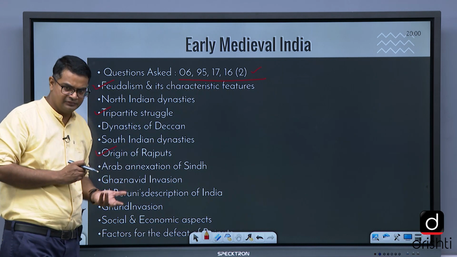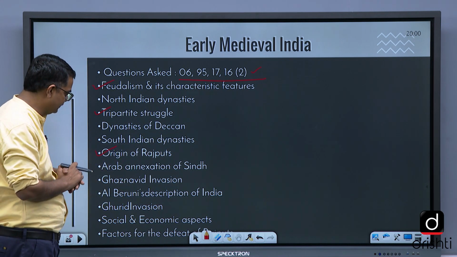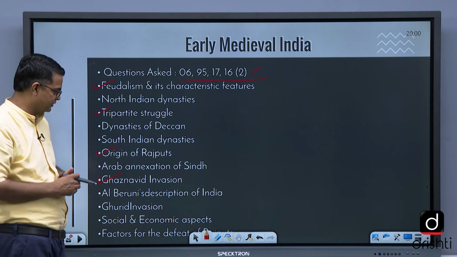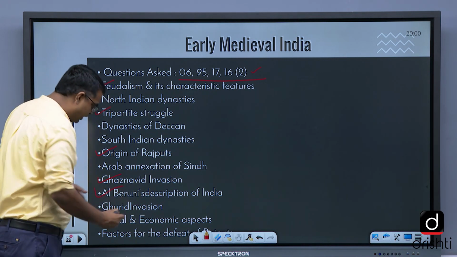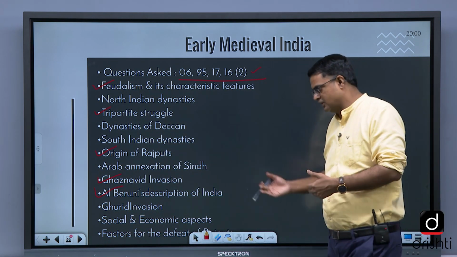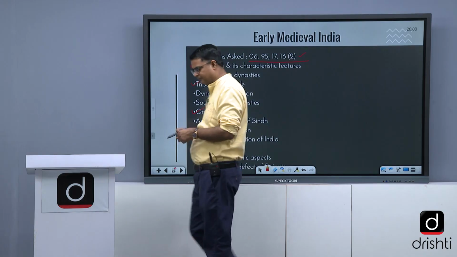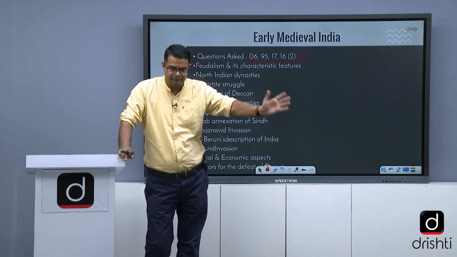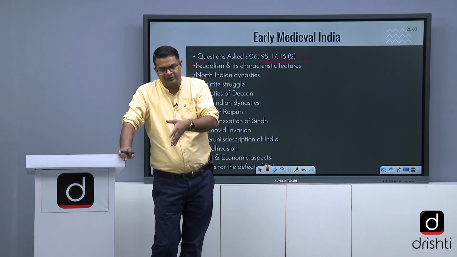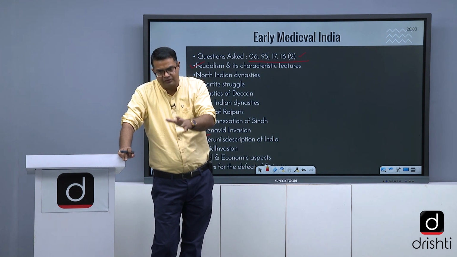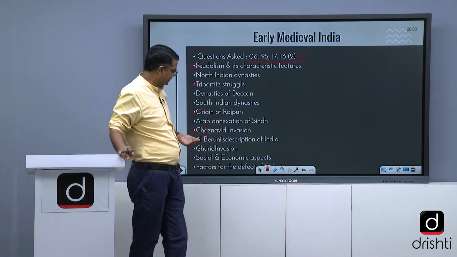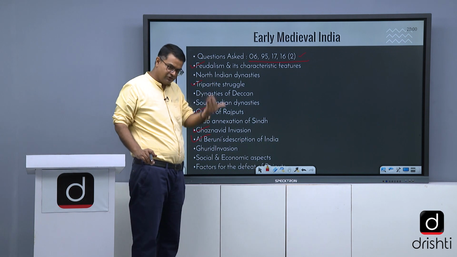Arab annexation of Sindh, that is annexation done by Muhammad bin Qasim. Ghaznavid invasion. Here in this context we study Al-Biruni's description of India. This is important. Ghurid invasion, the invasion of Muhammad Ghori and defeat of Rajputs at the hands of Muhammad Ghori. In the first Battle of Tarain, Muhammad Ghori was defeated by Prithviraj Chauhan. In the second Battle of Tarain, Muhammad Ghori defeated Prithviraj Chauhan. And what are the basic reasons of that defeat? Why were they defeated?